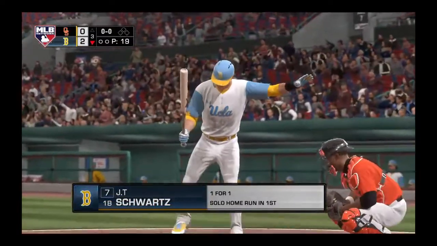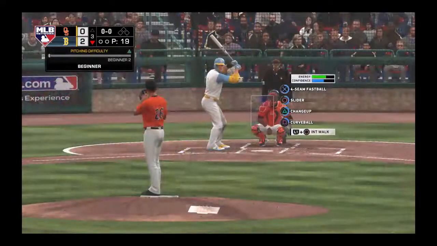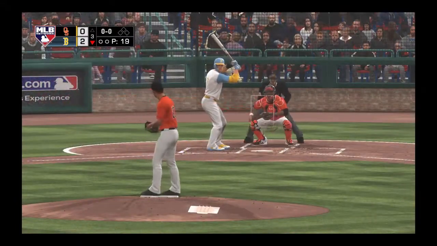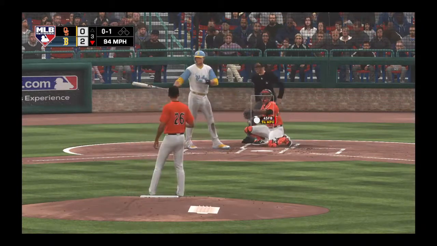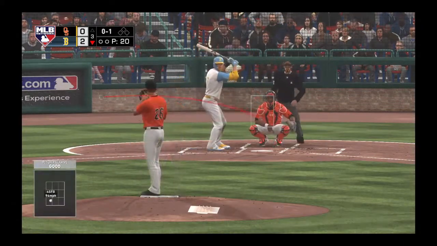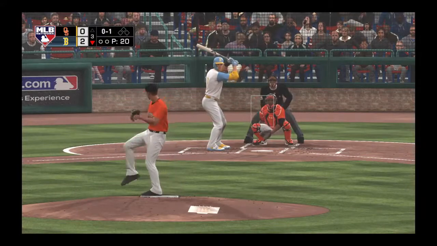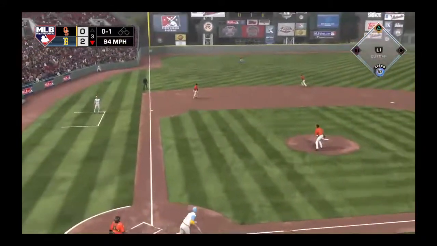Digging in to try it again, JT Schwartz. He'll get us going in the home half of inning number 3. The last at bat, Matty D, we heard this guy's a good fastball hitter. He got a fastball and didn't miss it. We'll see if they pitch him a little bit differently this time and mix in some off-speed pitches.